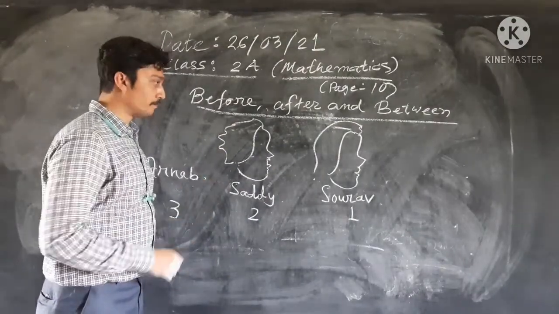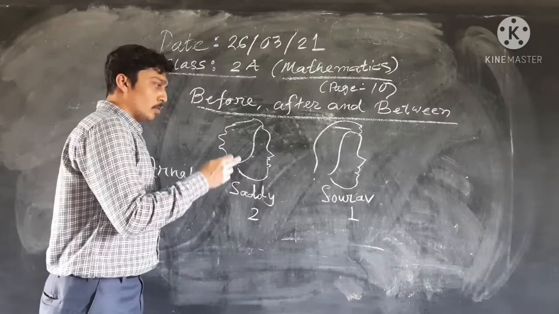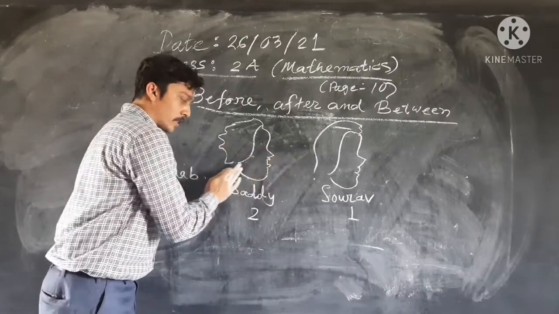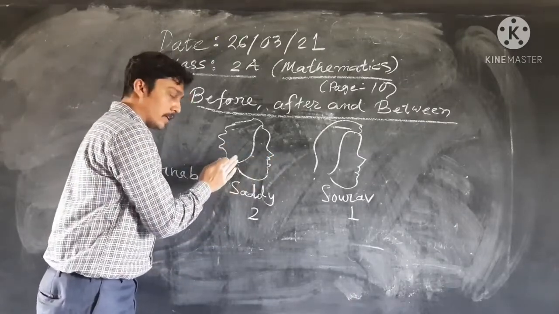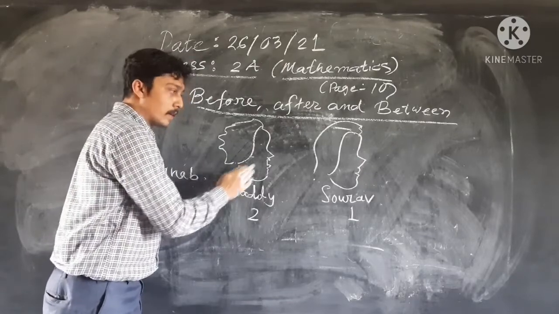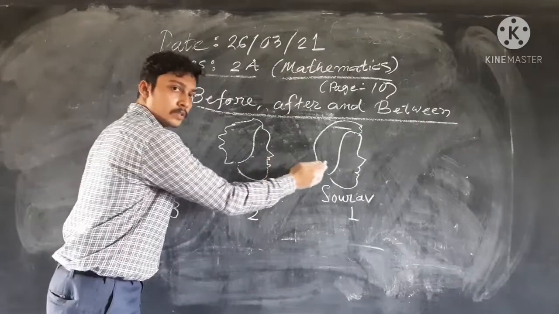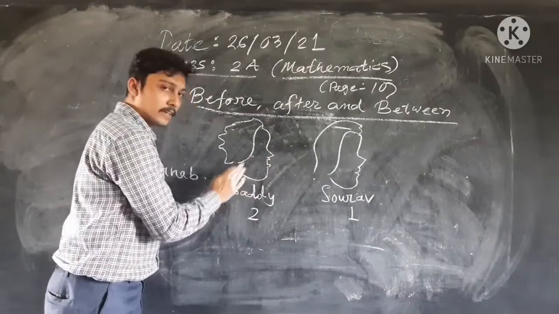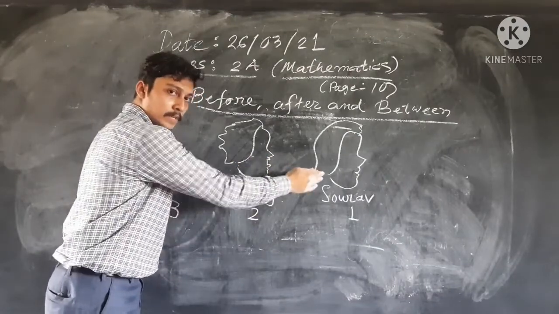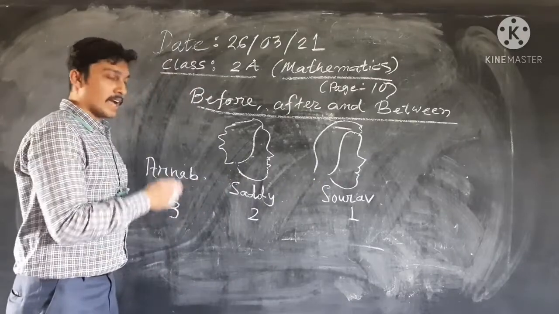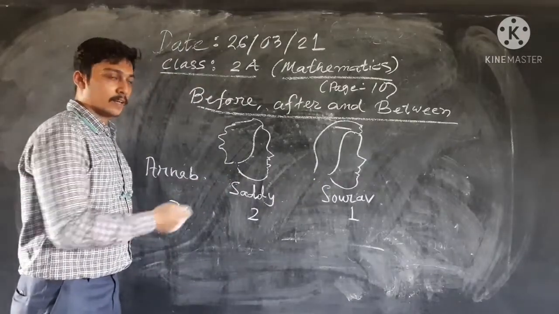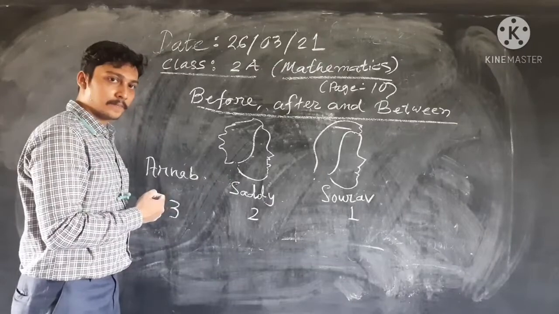Now tell me, Sadie is standing after Saurabh, and I am standing after Sadie.